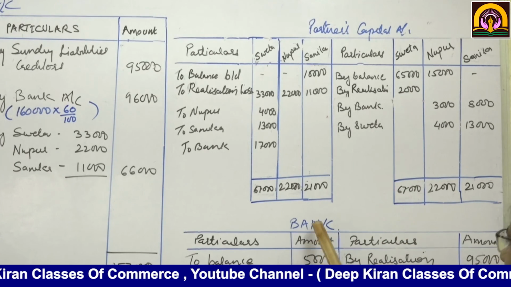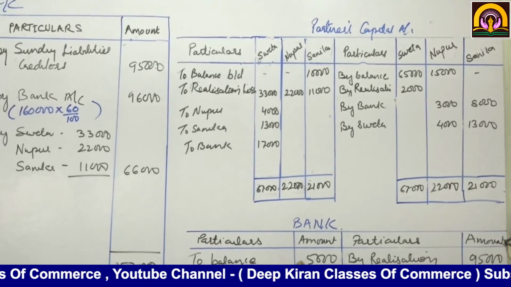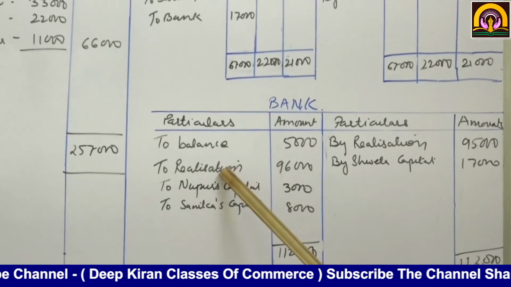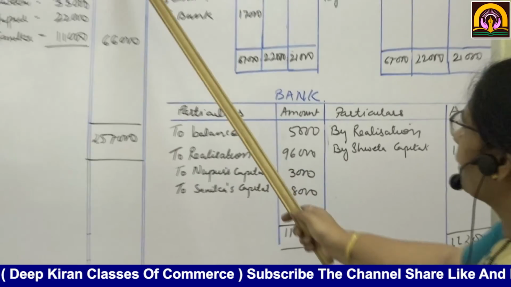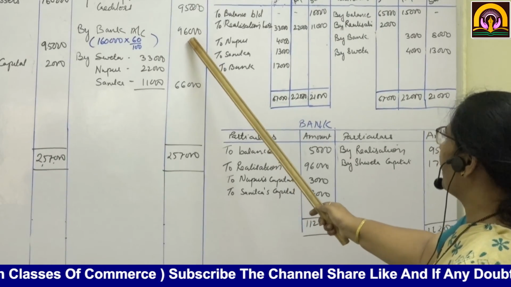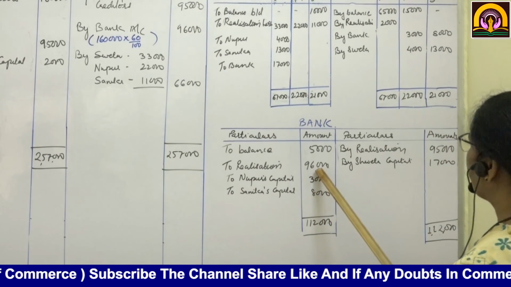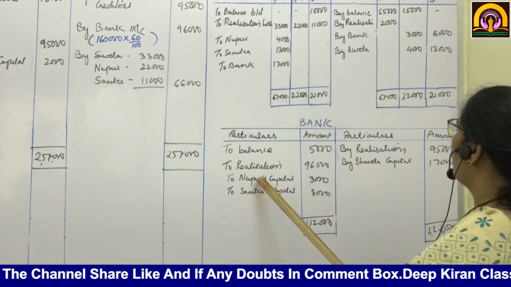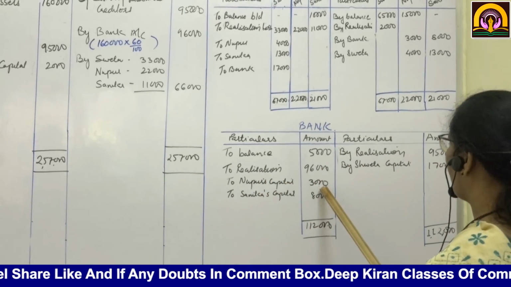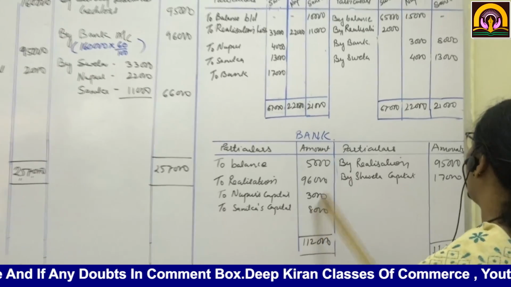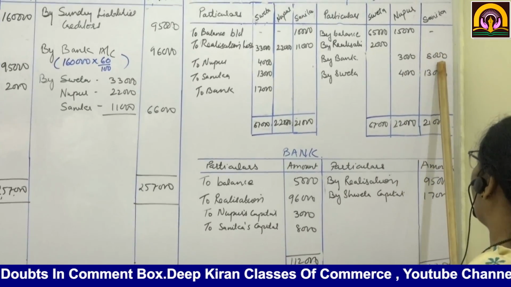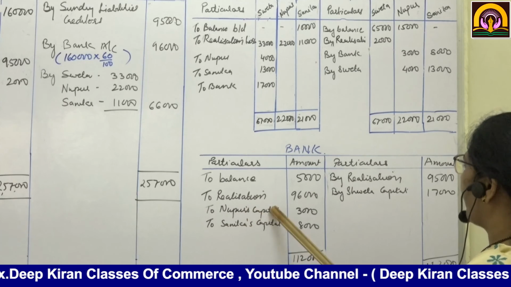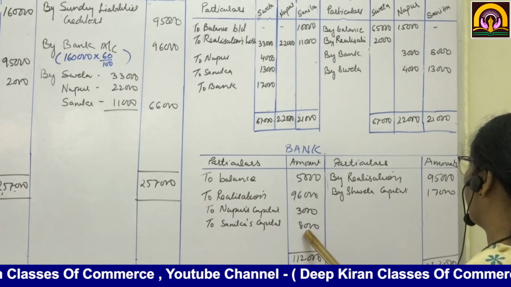Now the bank account. To balance brought down 5,000. Realization account, assets sold, we have received 96,000. Nupur has brought cash 3,000 and Sanika has brought cash 8,000, so to Nupur's capital and to Sanika's capital.